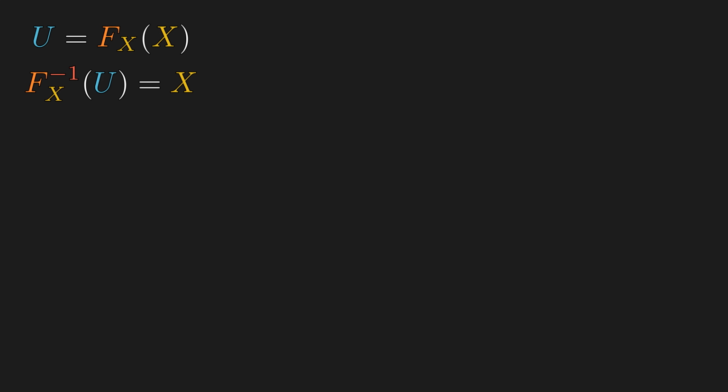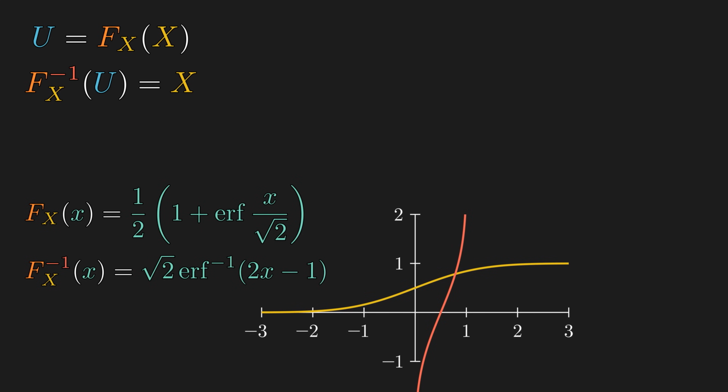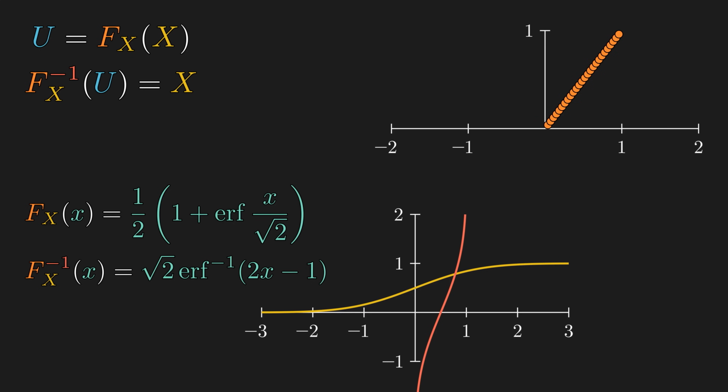Now, let's go back to x being the standard normal distribution. And let's start with the CDF of u, and we can sample some points to see where it goes. If we scale the values horizontally by applying the inverse CDF of x on each input variable, then the curve gets stretched out to infinity, giving us the original CDF of x. So this works, as long as the CDF was 1-to-1 to begin with. But what if that is not the case?